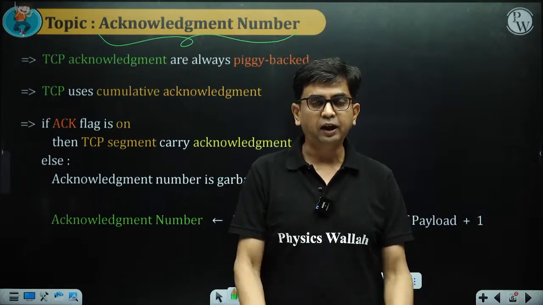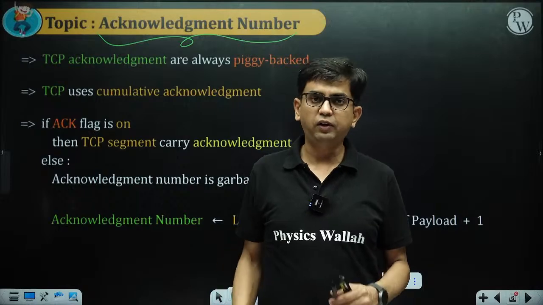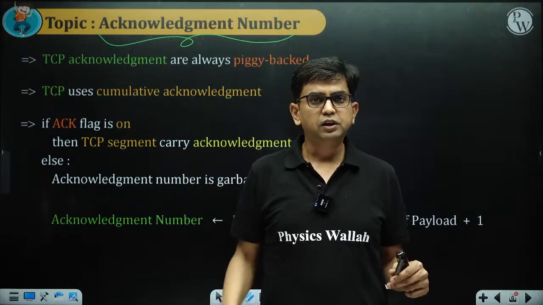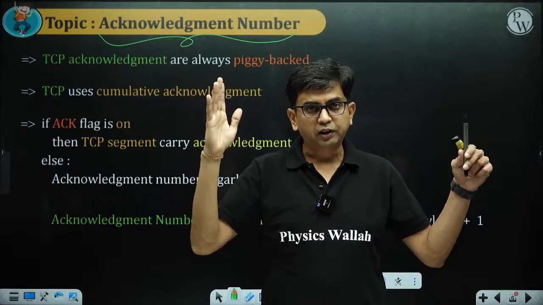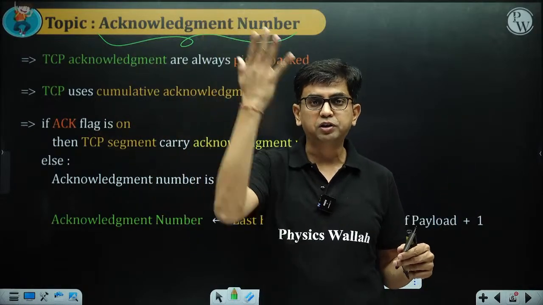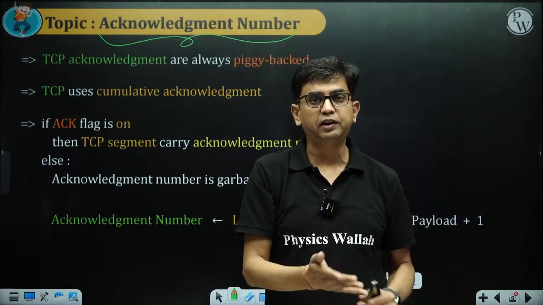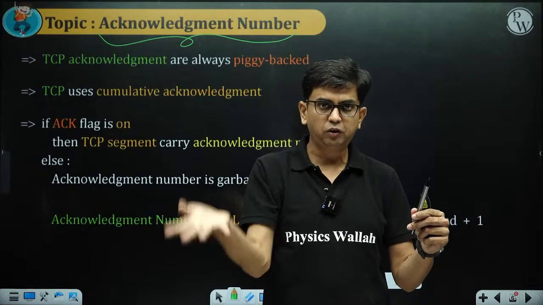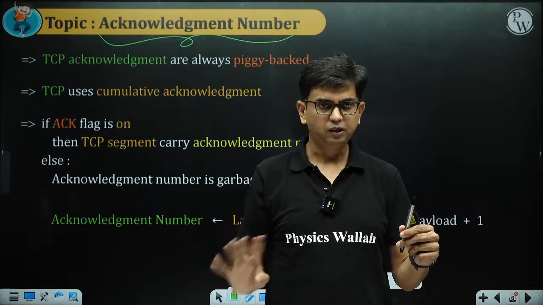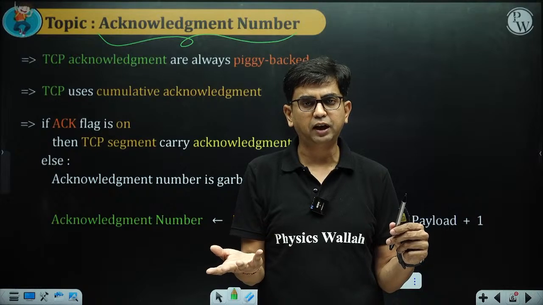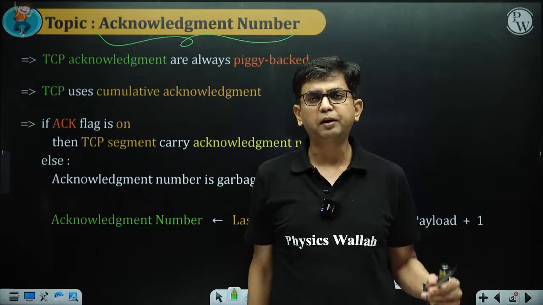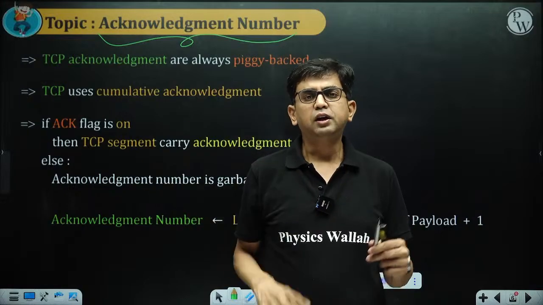In the data link layer, we studied one topic, flow control, in which I discussed two cases. When a frame with sequence number 0 is transmitted and the receiver receives that frame, what acknowledgement is the receiver sending? Acknowledgement 0 or acknowledgement 1. At that time I was telling that both are correct. It depends on implementation or assumption.